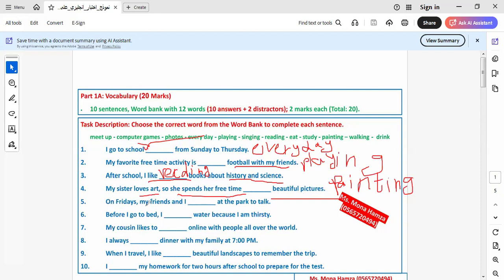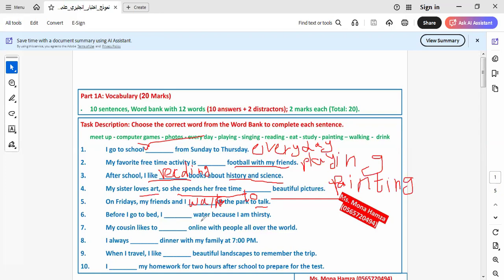On Fridays, my friends and I walk at the park to talk. It will be walk, not walking. You have a mistake here. It will not be at; it will be walk to the park to talk.